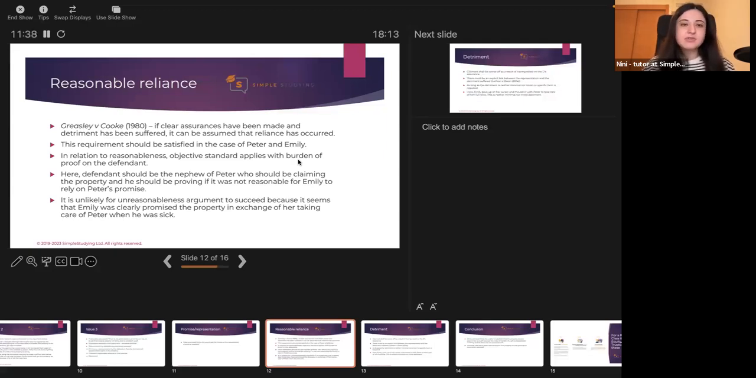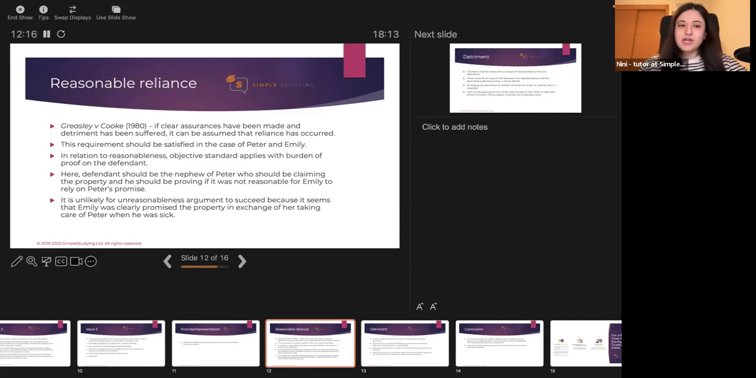Objective standard applies with burden of proof on the defendant. So it's not actually Emily who has to establish whether or not it was reasonable for her to rely. It should be the other party. The other party in this case would be the brother or nephew of Peter, who was the one who was going to inherit this house instead of Emily. So it would be on him to establish if it was reasonable for Emily to rely on Peter's promise to get the property as a gift.